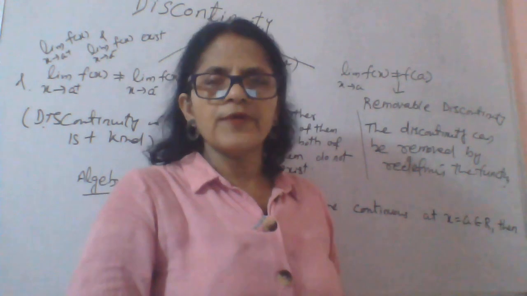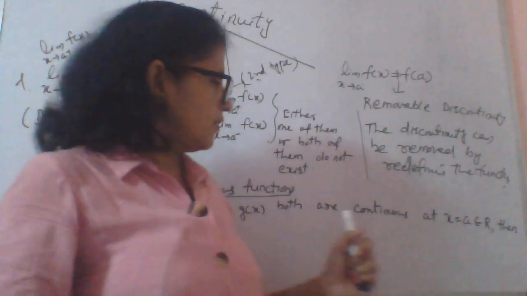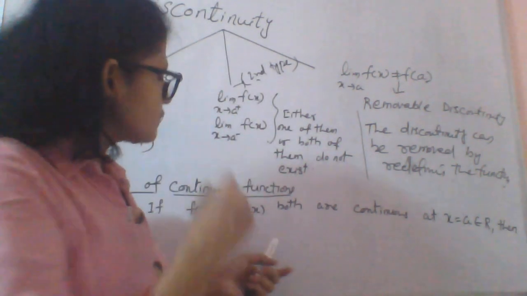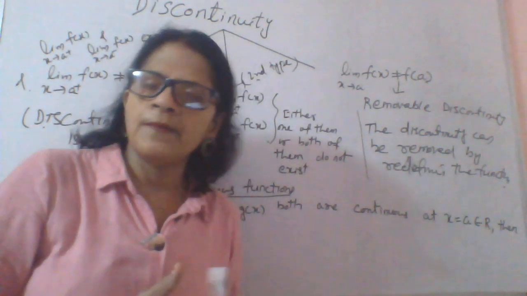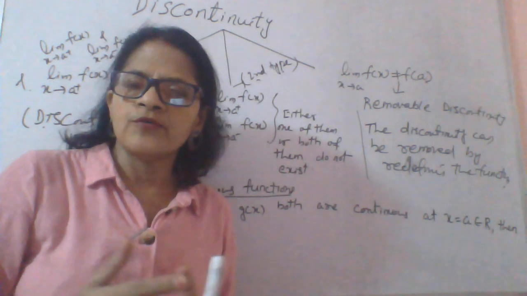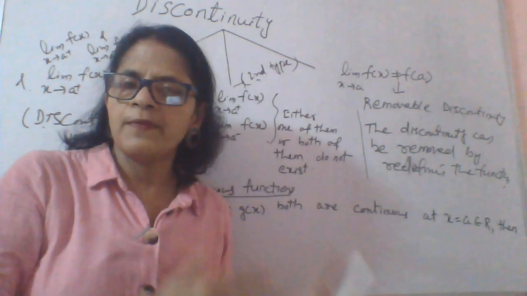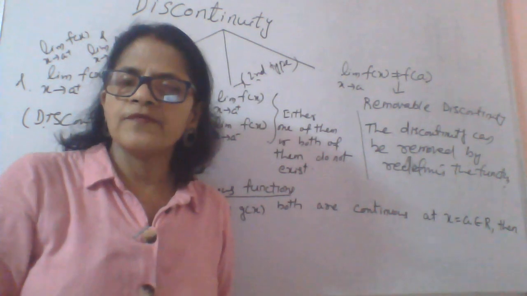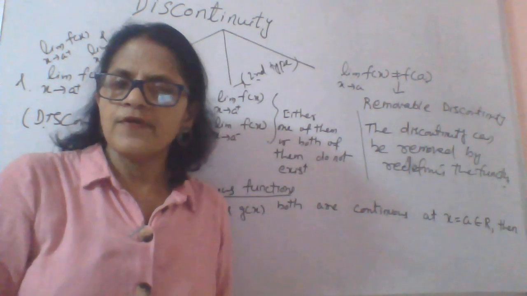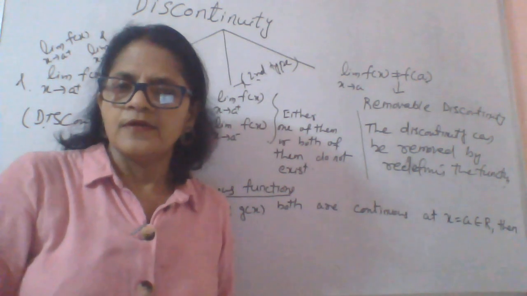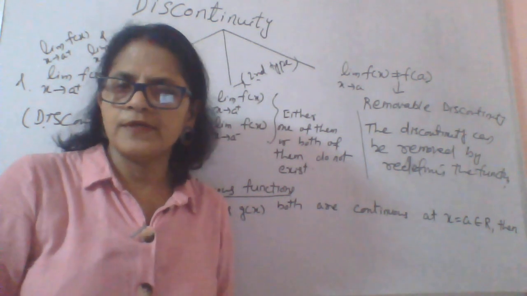Before we take the questions, let me just tell you the algebra of continuous functions. Like we have studied earlier, the algebra of limits, right? Whenever you have two functions f(x) and g(x), the limit of the sum is equal to the sum of limits, and the limit of the difference is equal to the difference of limits.